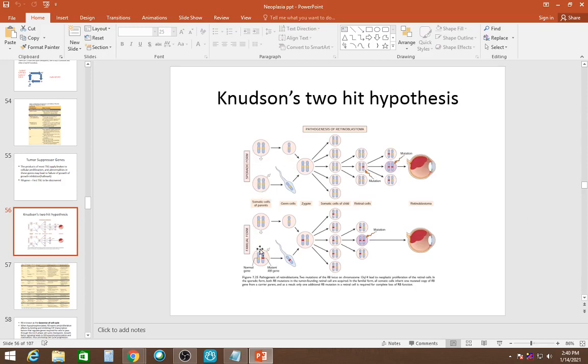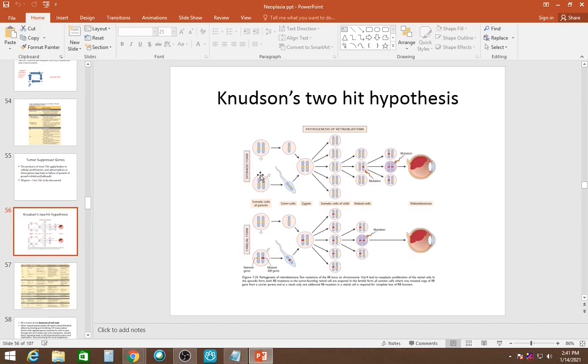In the familial form, the baby already has one abnormal chromosome, which has that mutated RB gene. In the course of life, the baby acquires only one hit of this mutation, which affects the other normal chromosome and mutates the RB gene in that other normal chromosome. This leads to retinoblastoma. This whole thing happens in familial form.